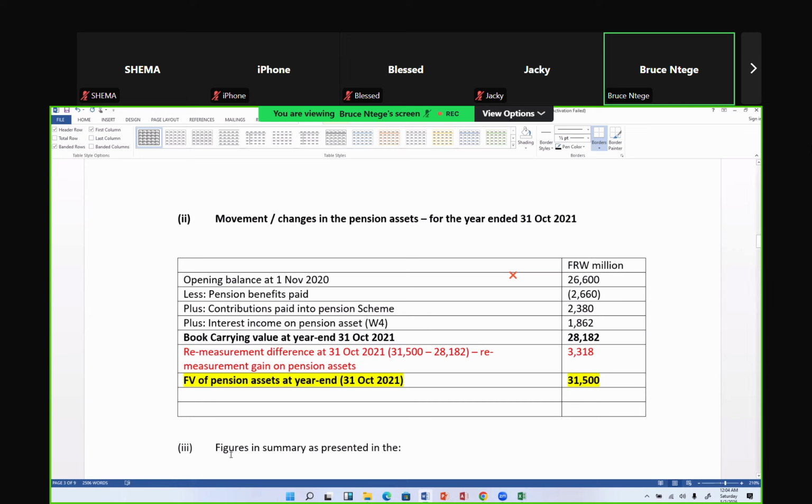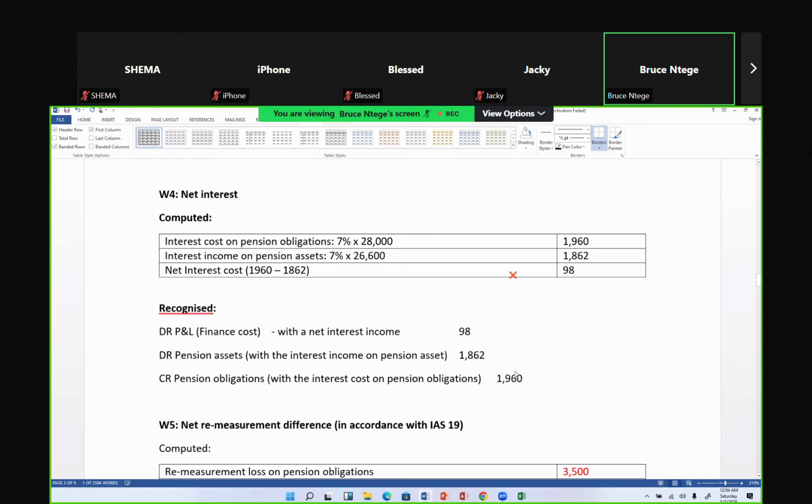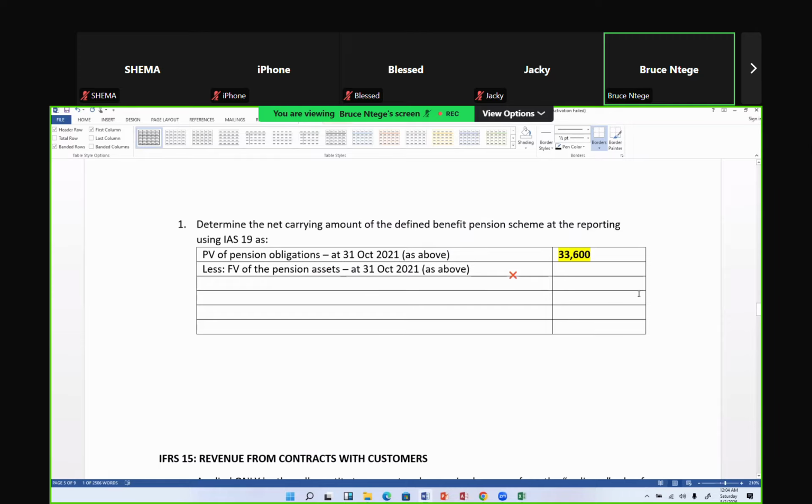I hope you can all see that we have 31,500 here. Okay, so let me take it down. It means that if I have a pension asset of 31,500 and the pension obligation was 33,600, then we have a net pension obligation. Please, this net pension obligation is a liability.